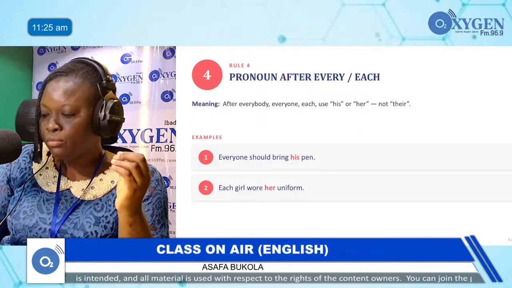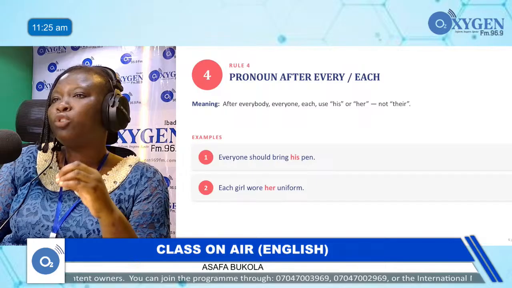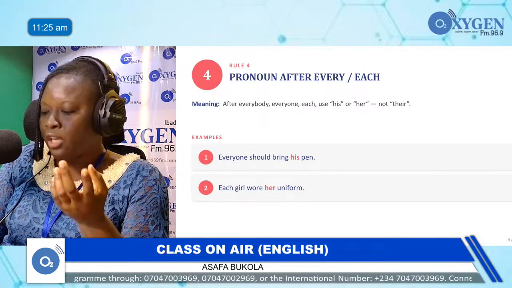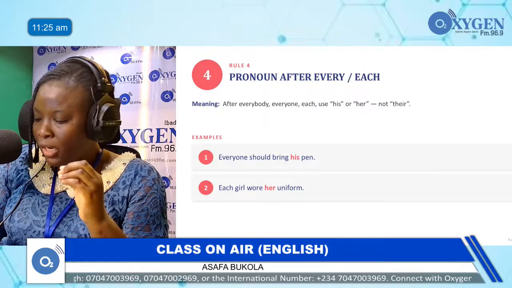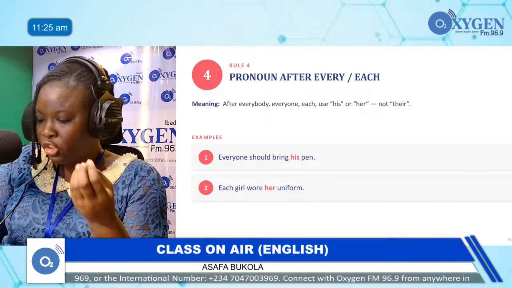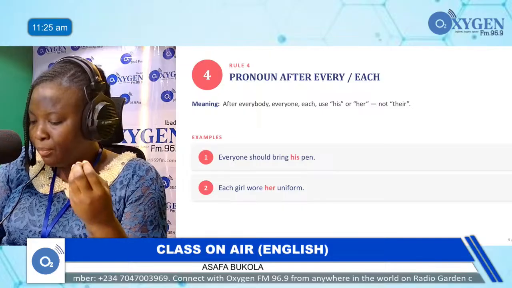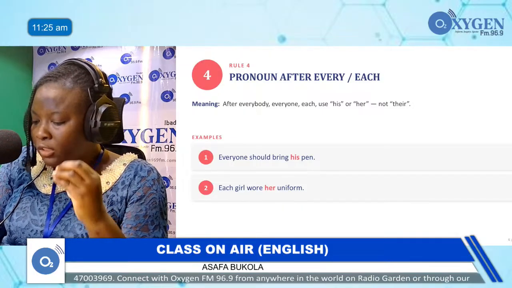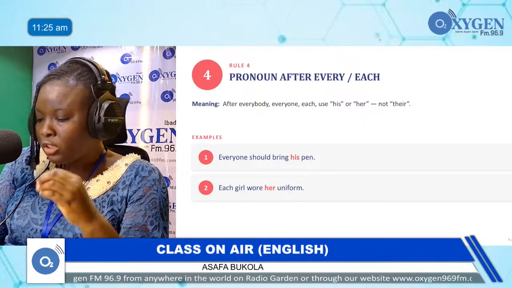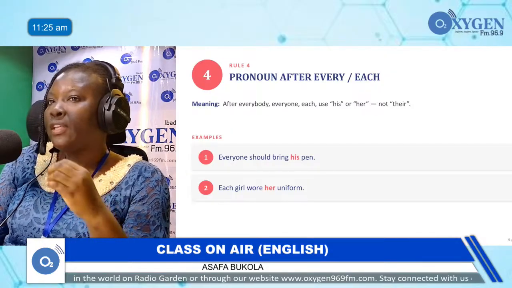Now the next rule, a pair of. When you don't use a pair of, you can use a plural verb, but when you say a pair of, you have to make sure you use a singular verb. For example, a pair of trousers is on the chair. Another example, a pair of shoes costs 15,000 naira.